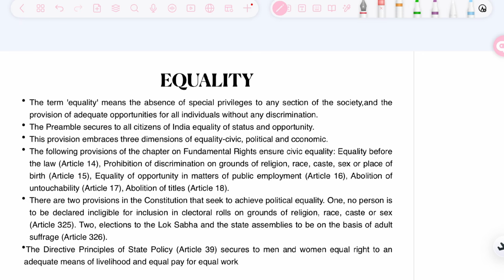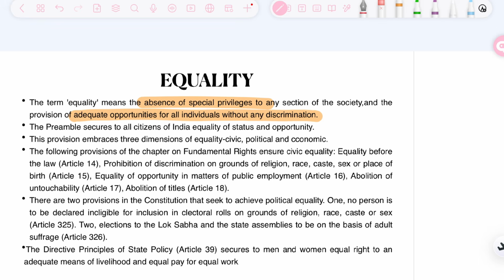Now, what does equality mean? Equality means basically the absence of special privilege to any person and the provision of adequate opportunity for all without any discrimination. Like liberty, equality can also have 2 types of meaning, that is a positive meaning and a negative meaning. When we talk about a negative meaning, it is basically absence of any type of special privilege. For example, that one particular group should not be given any type of special privilege, the other should not be deprived of one. This is just a negative meaning.